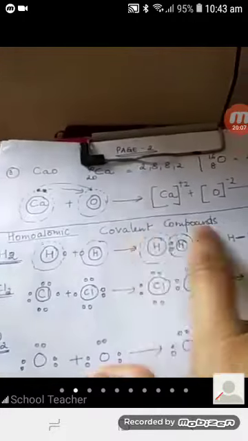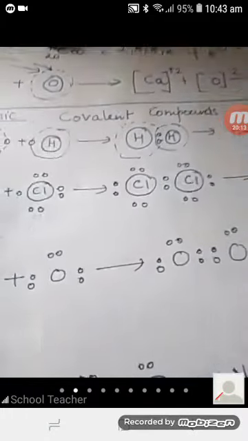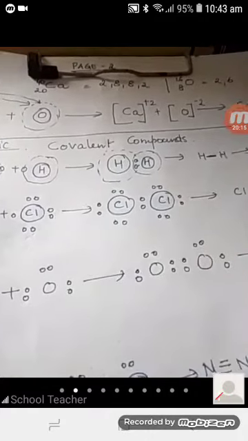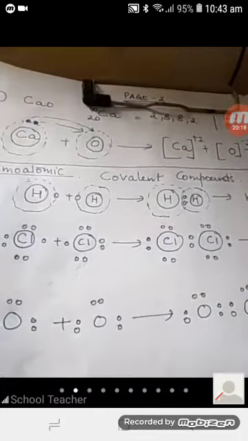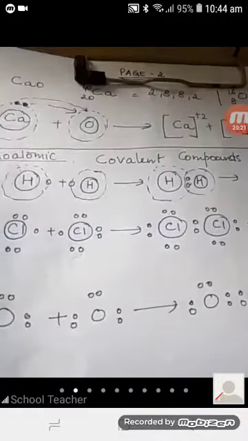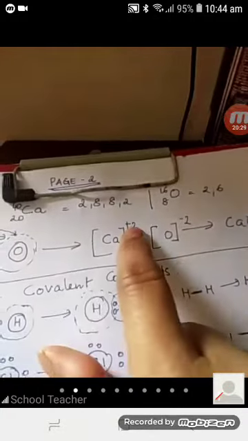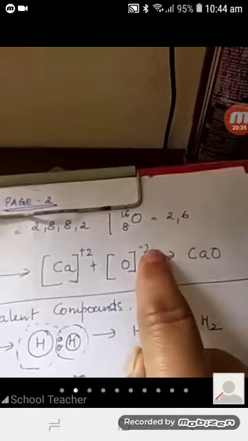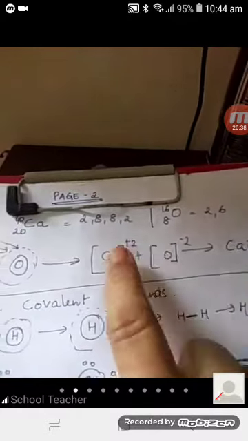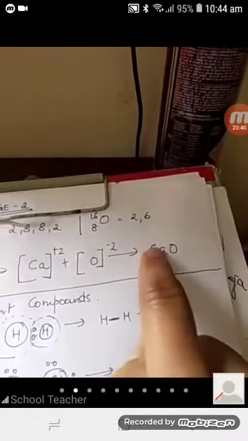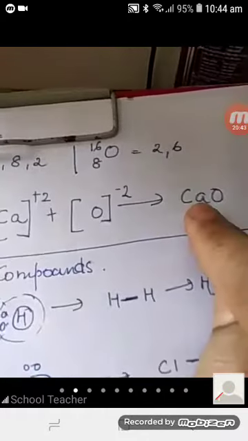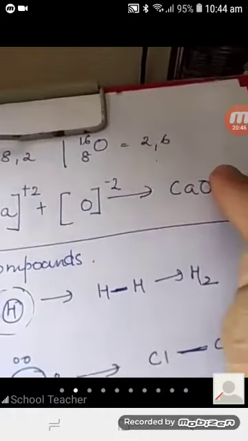Now we come to covalent compounds. What is a covalent compound? Covalent compounds are those made up of 2 non-metal atoms in which electrons are shared between them. When sharing occurs, no one will have extra, no one will have less. As in this case, calcium is having less, so it gains a cation, a positive charge. Oxygen is having extra, so it gains a minus charge. So here charge distribution can be seen in the compound. In an electrovalent compound, calcium will always be cation and oxygen will always be anion.